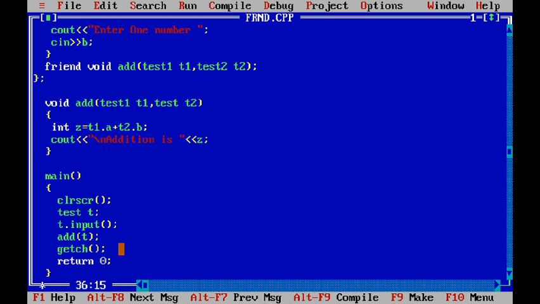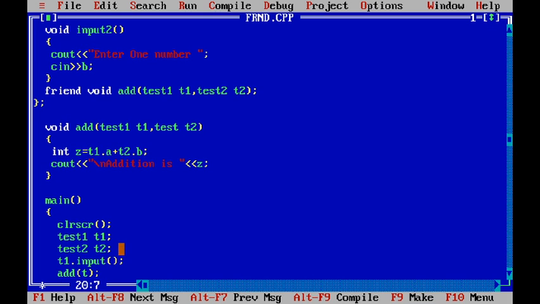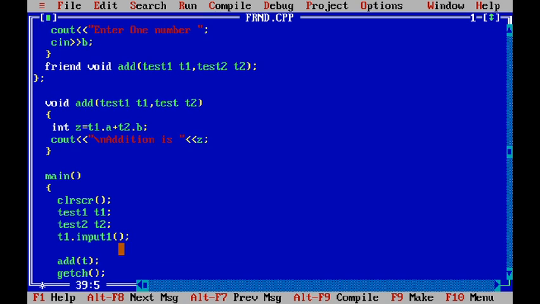Now we will create the objects: test1 t1 and test2 t2. Two objects we have created. First we will call the input function. So t1.input1 is called for the t1 object. Now t2.input2 is called for the t2 object. So the t1 object has one value a, and the t2 object has one input value b.